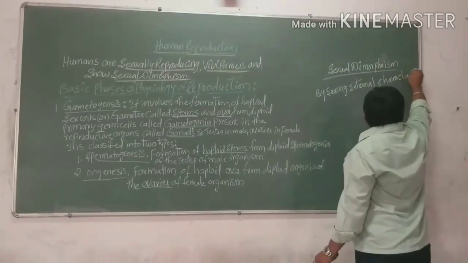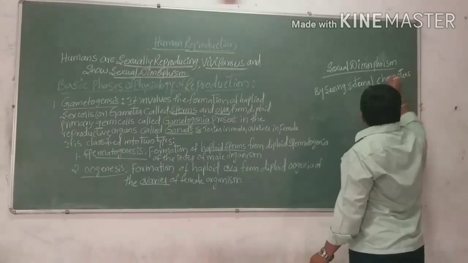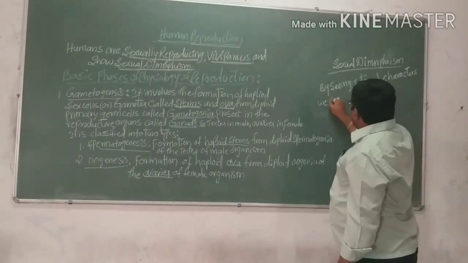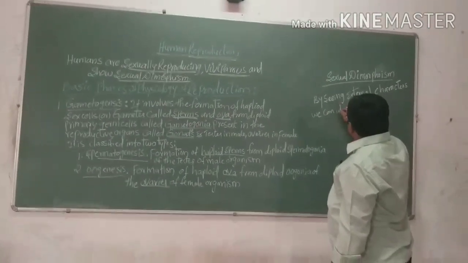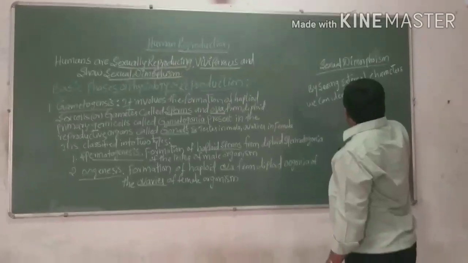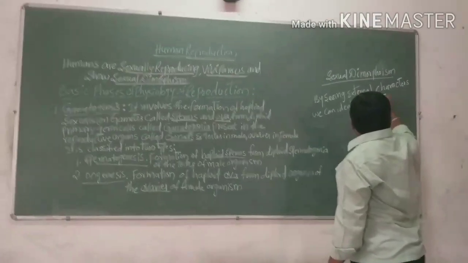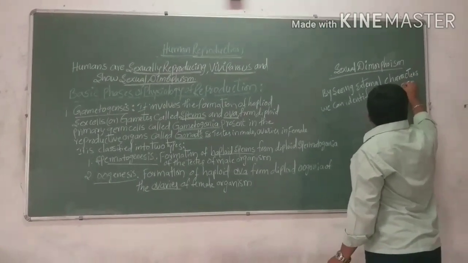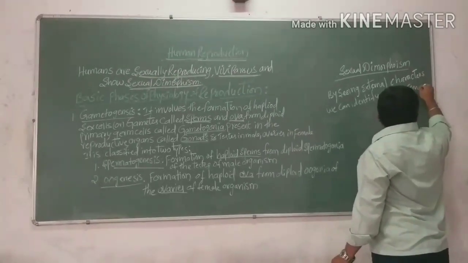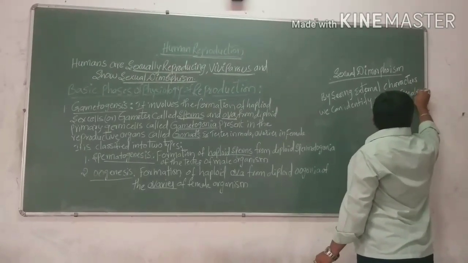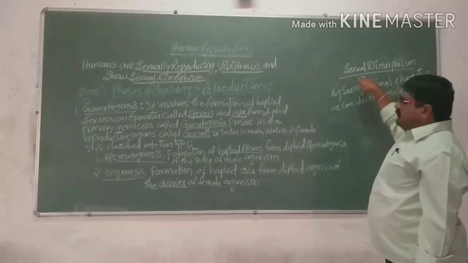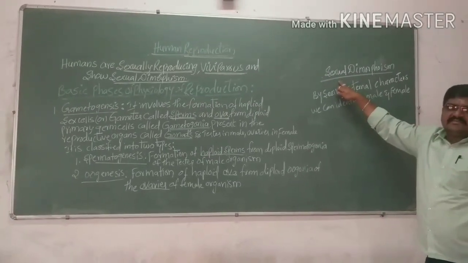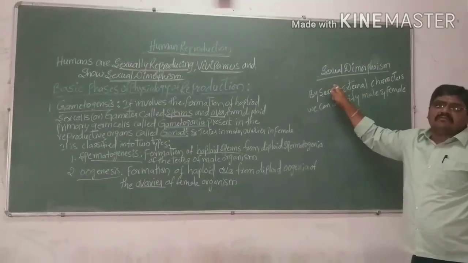By seeing external characters, we can identify the male and the female. So we call this sexual dimorphism.